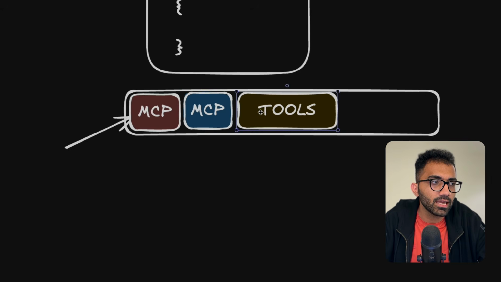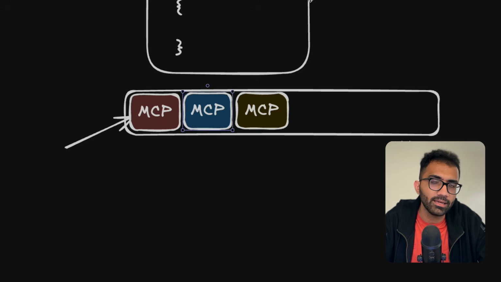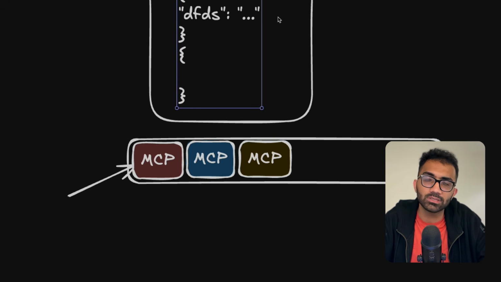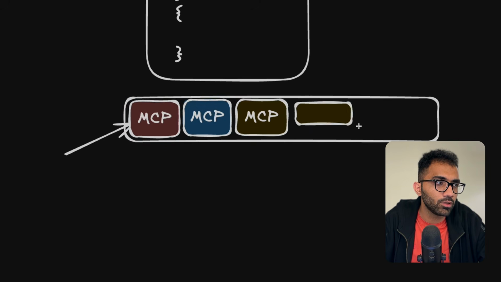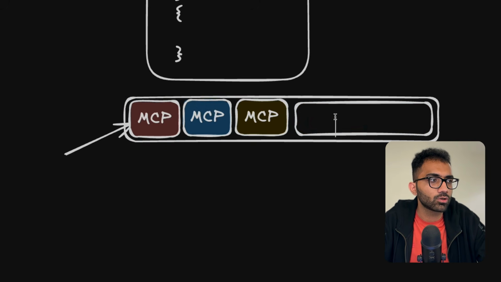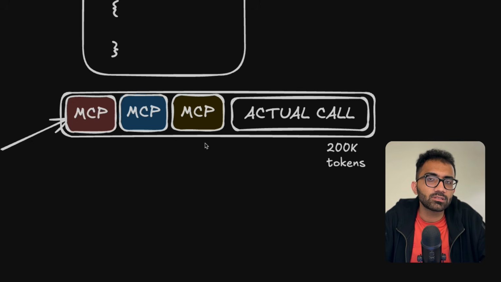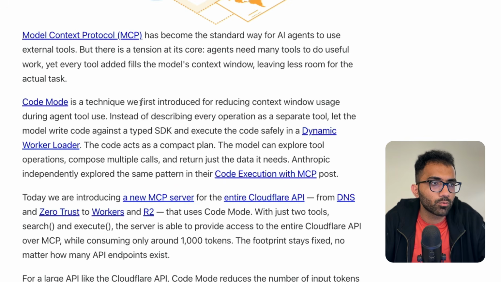And if needed, the AI can go ahead and get the MCP server and query it, and it will ask for the available tools, and then it will use that, right? Now, this obviously helps the initial size because now you can use this space over here for your actual call. But even this is not sufficient now, right? And this is what this blog post discusses, right?